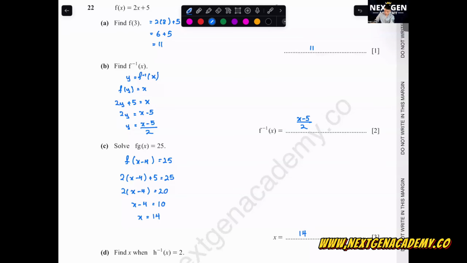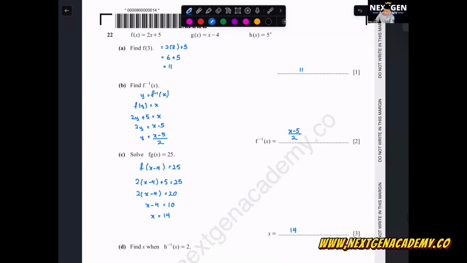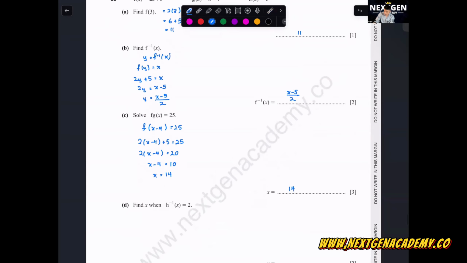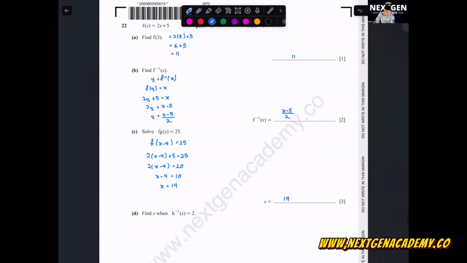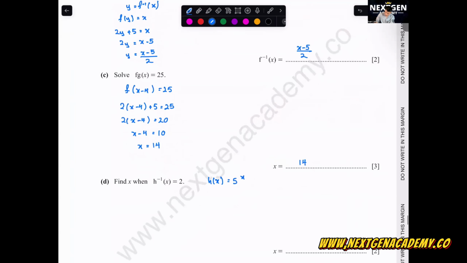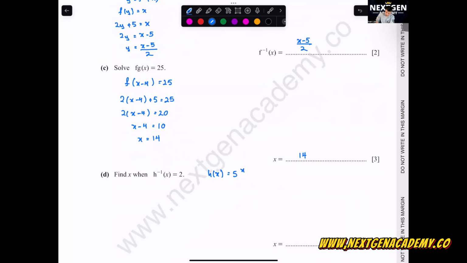Okay, the last one. Find x when h inverse x equals to 2. This type of question often occurs when you have an unknown x. How to do this? This is just a 2-mark question. You don't have to go and find the inverse. You just have to understand how to rewrite this question. I write down first, h of x is 5 to the power of x. What I want you all to do is you inverse the inverse. This will become h of 2. So you will just write 5 to the power 2, 25.